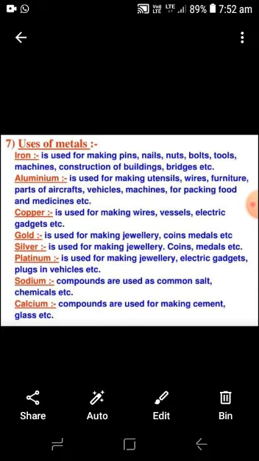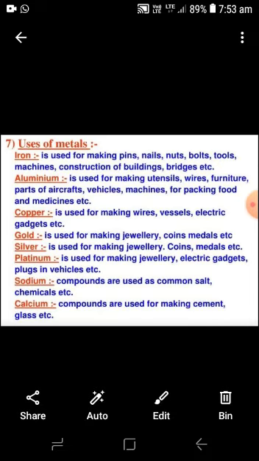Sodium is a highly reactive metal. Its compounds are used as common salt and in some chemicals. Calcium is also a metal, used for making compounds and for making cement and glass.